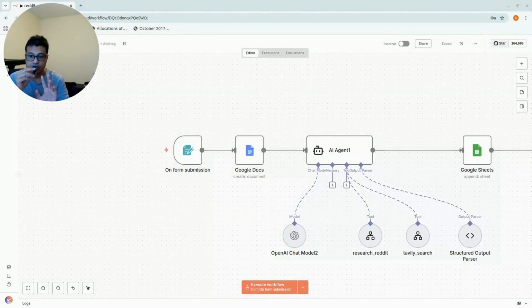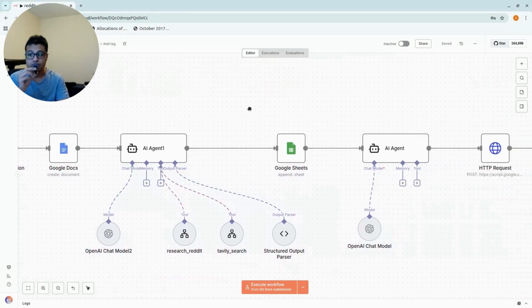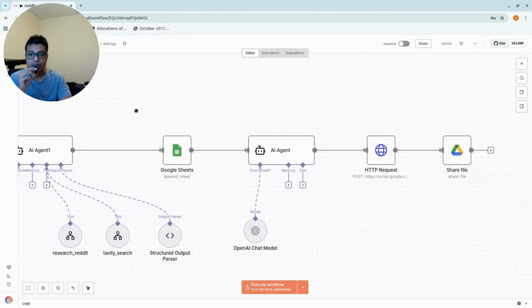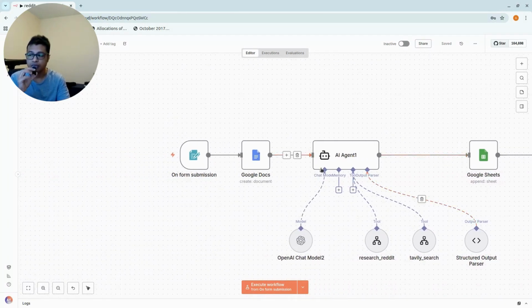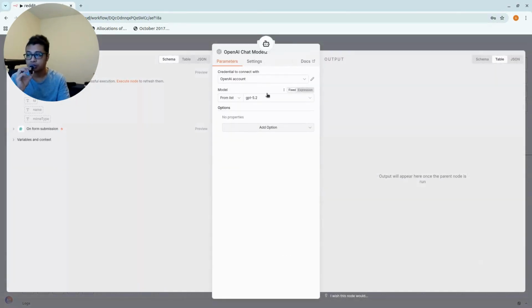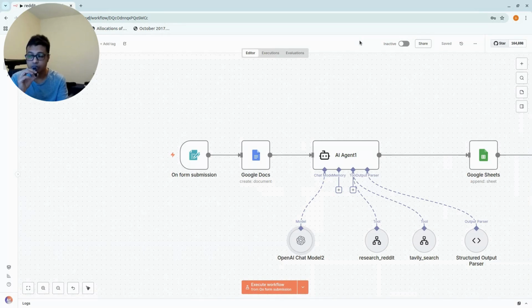The workflow is quite simple, so I'm going to break it down into 2 parts. The first part is the problem finders, and the second part is the solutions generation. If we have a look at the problem finders, we've got 3 components that define the problem. The first is the AI itself. In this case, I'm using GPT 5.2. That's the newest model at the moment.